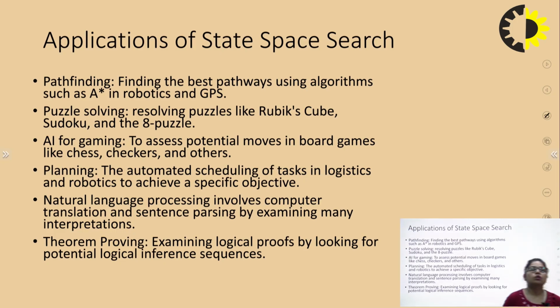AI for gaming: to assess potential moves in board games like chess, checkers, and others. The next one is planning: the automatic scheduling of tasks in logistics and robotics to achieve a specific objective. The next one is natural language processing, which involves computer translation and sentence parsing by examining many interpretations. The next one is theorem proving: examining logical proofs by looking for potential logical inferences and sequences. These are the applications of state space search.